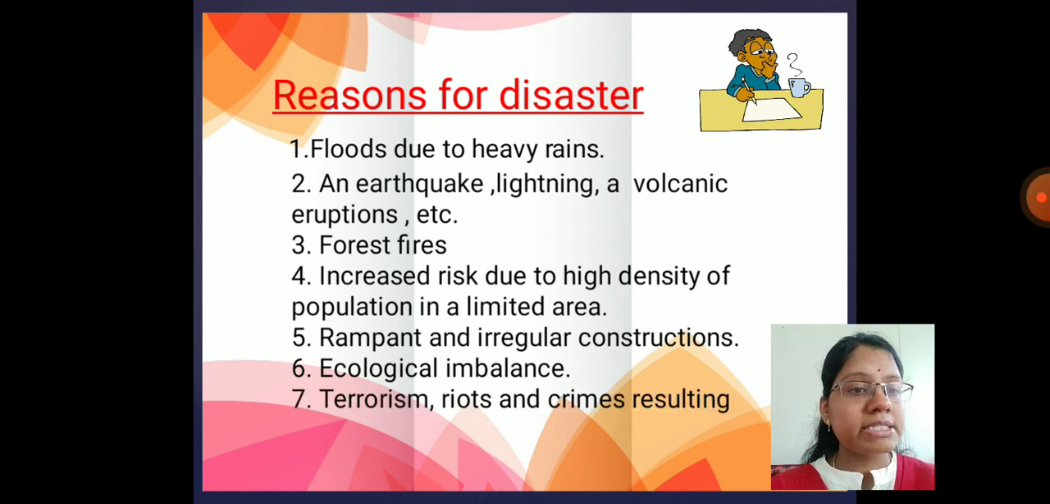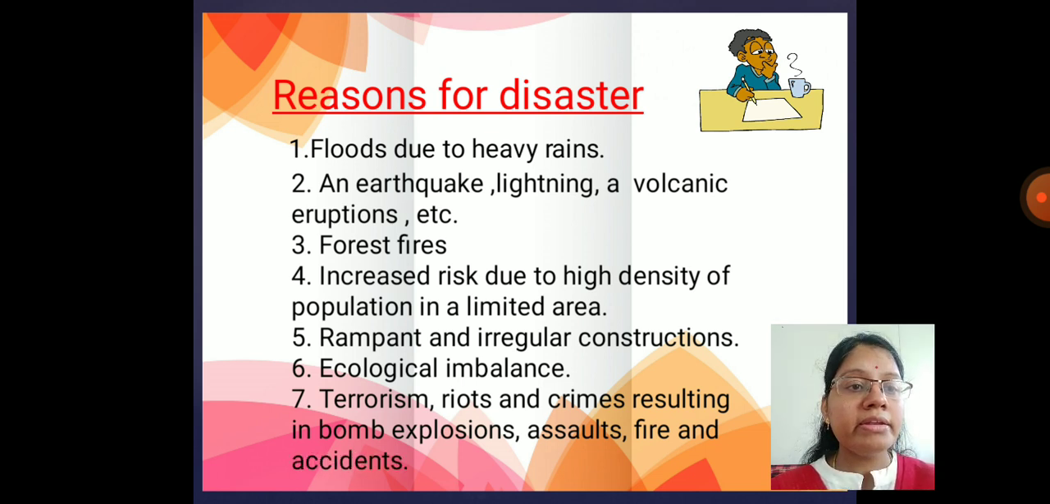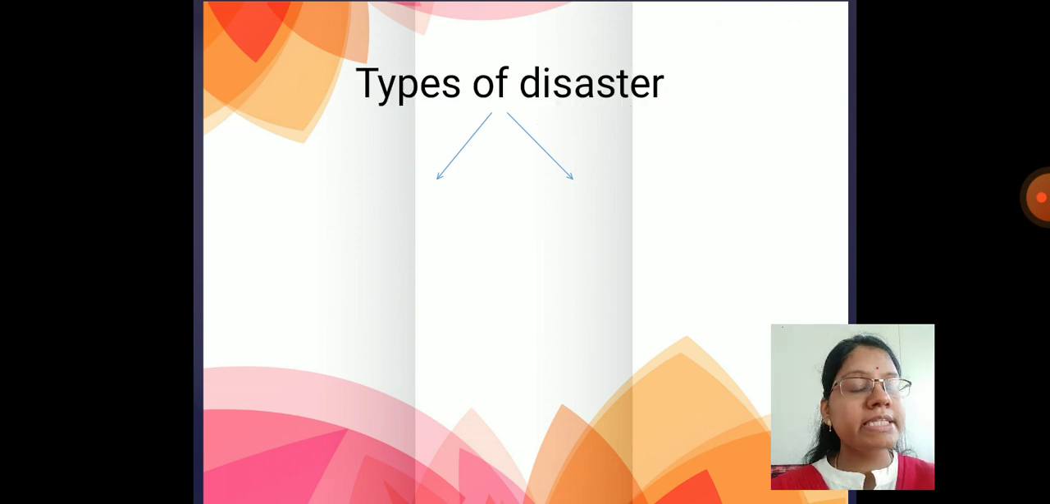Terrorism, riots and crimes resulting in bomb explosions, assaults, fire and accidents. These are all the man-made disasters which are intentionally done by somebody, and that also is a reason for disaster. Next we are going to see the types of disaster. There are two types of disaster.